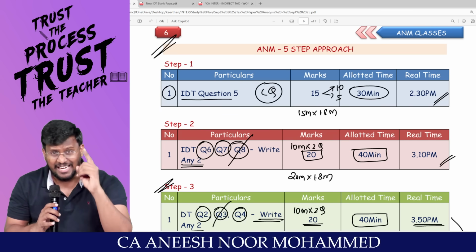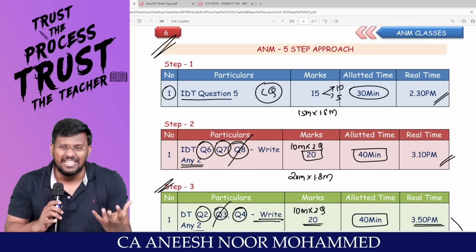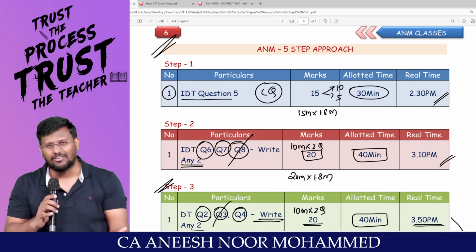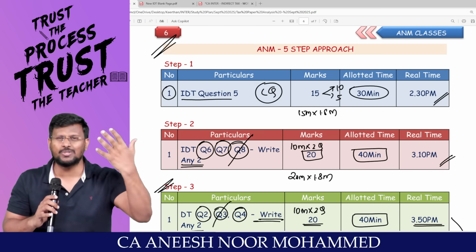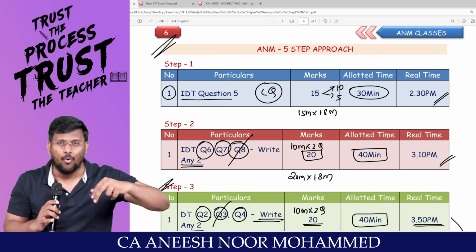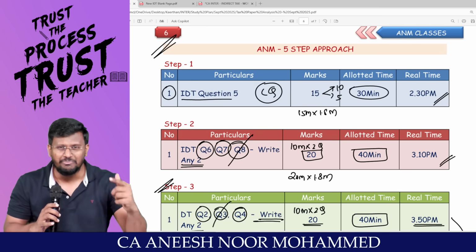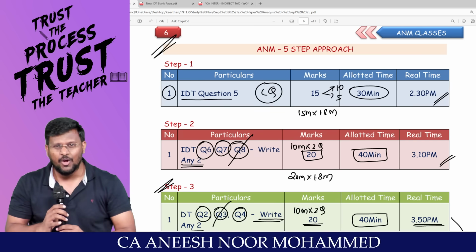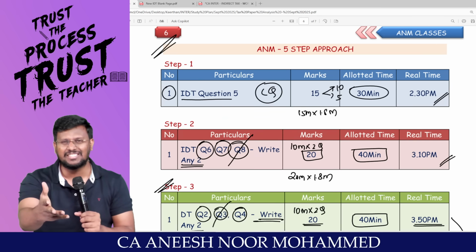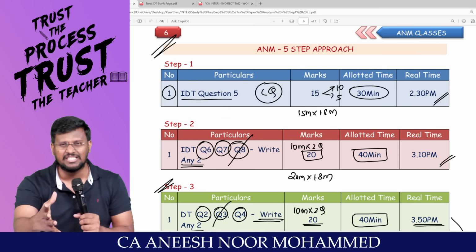More than your studying, how you are going to manage those 3 hours and 15 minutes matters a lot. So how much of the topics you studied is secondary from now onwards. How you are going to manage that 3 hours matters. We are going to manage this time. We are going to pass this time in the